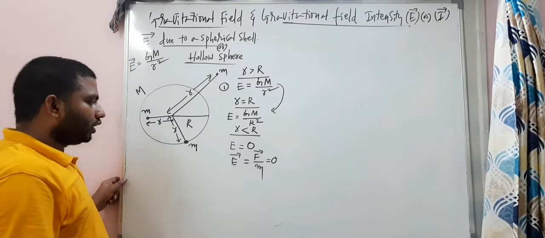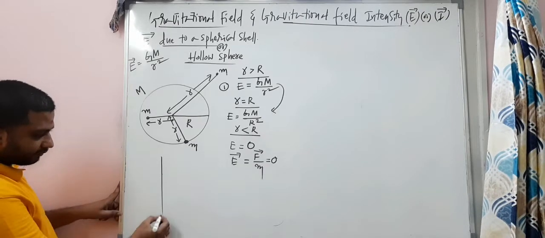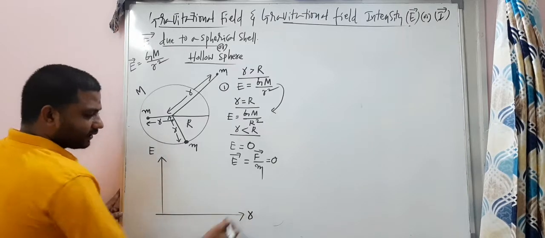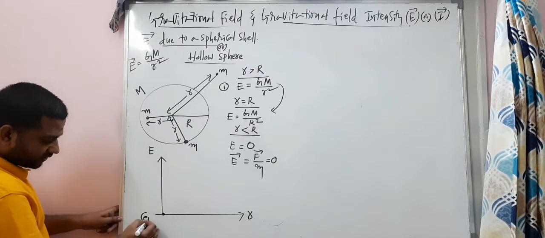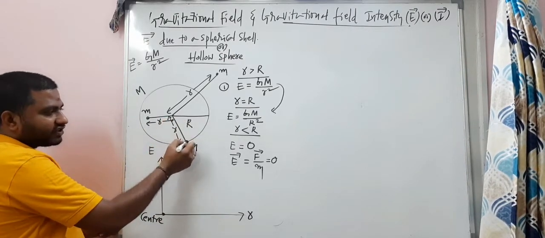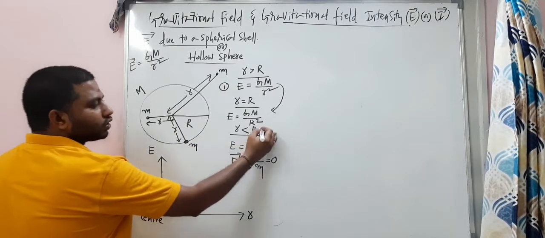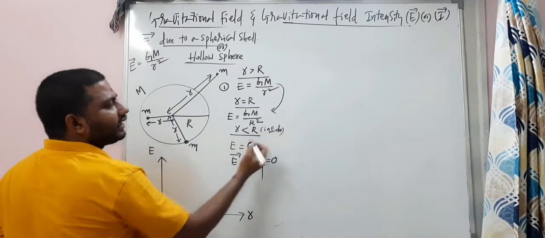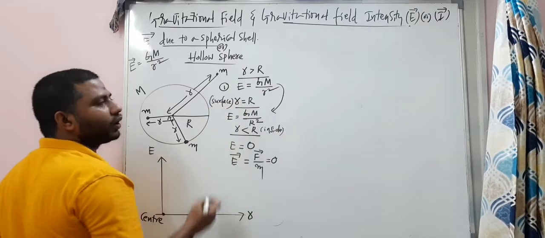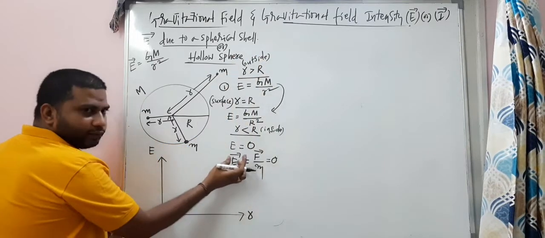So what? Look at this. Observe. I'm just going to draw the graph, my dear students. So this is E and this is R. This is the center of the shell. Look at here. From the center to the surface, there is no E value. So this point is inside. This is the surface, the point. And this point is outside the shell.